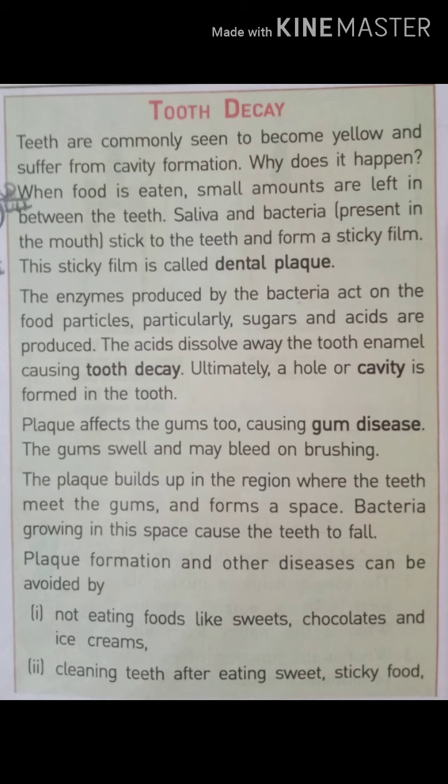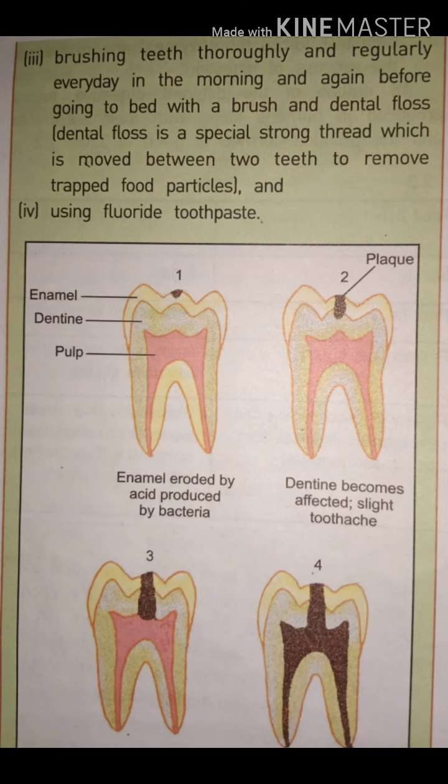The enzyme secreted by the bacteria will dissolve our enamel, as a result of which a cavity will form. Through this cavity, if the bacteria reach the root of the teeth, it will cause sensitivity and many other problems. Sometimes pain starts in the teeth in that case.